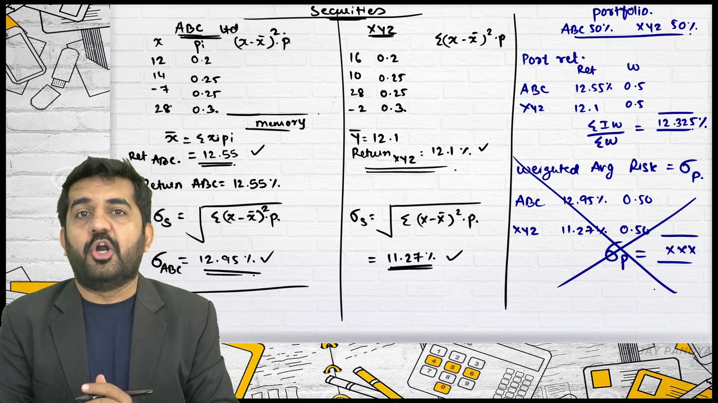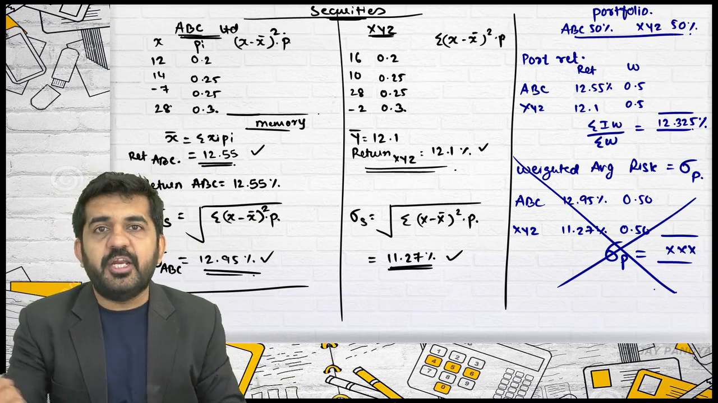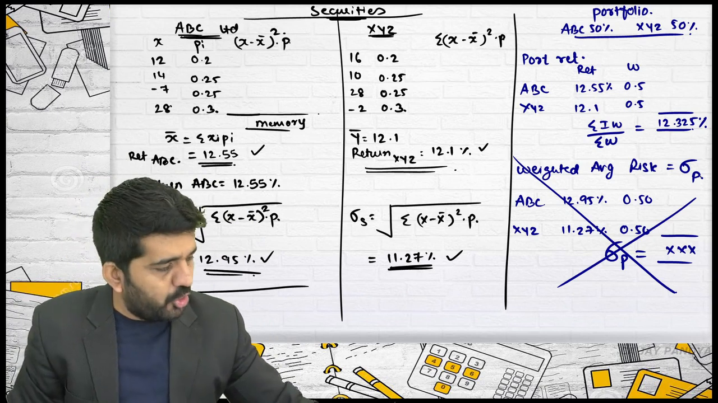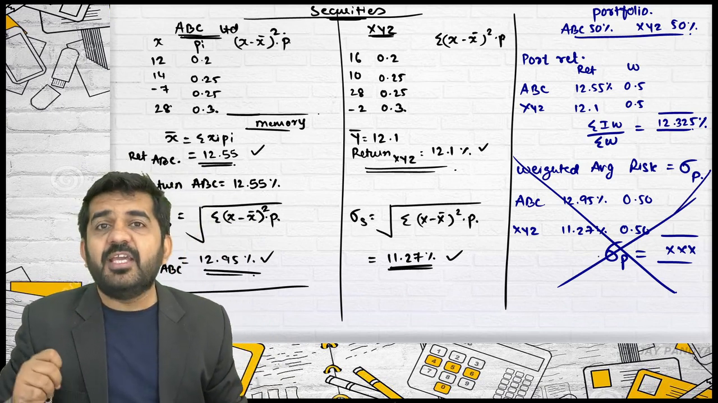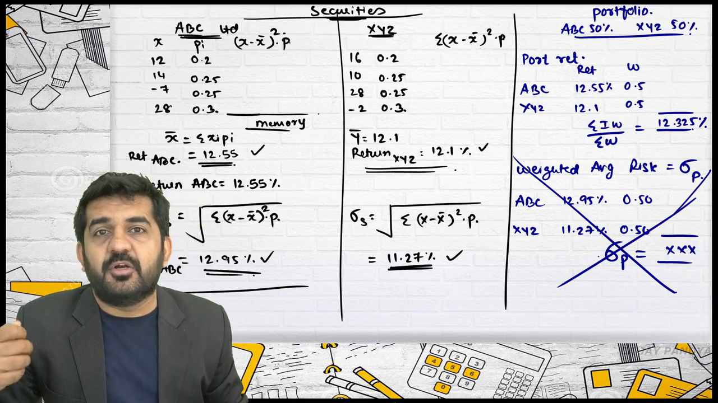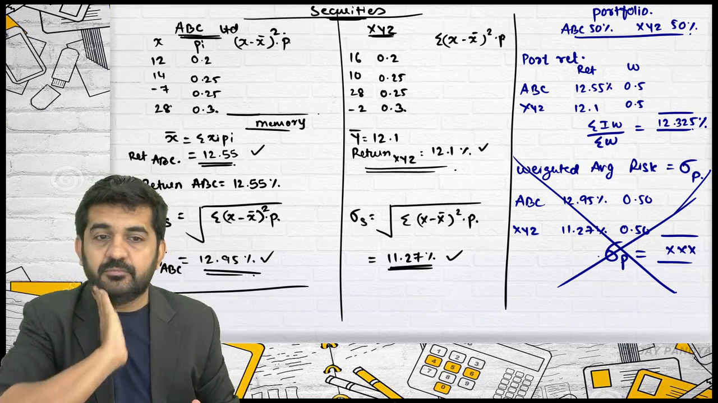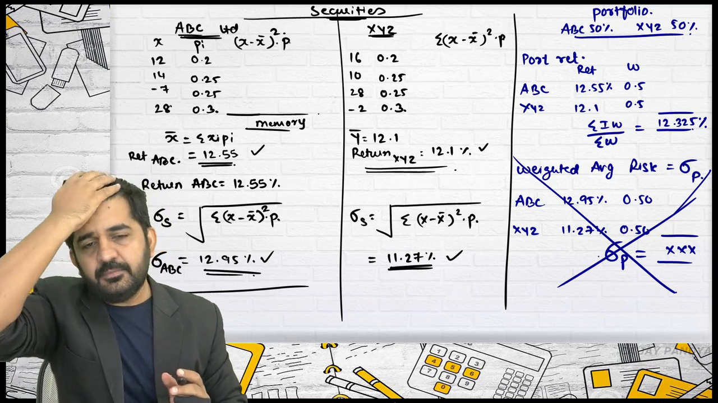This you cannot do. Some student need to give me answer. Any student can give me answer why we cannot do this. When we can use this formula for a risk of portfolio. Sachin?